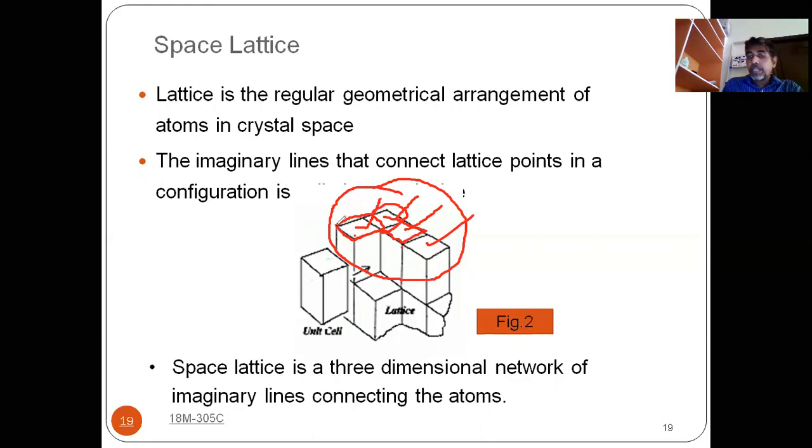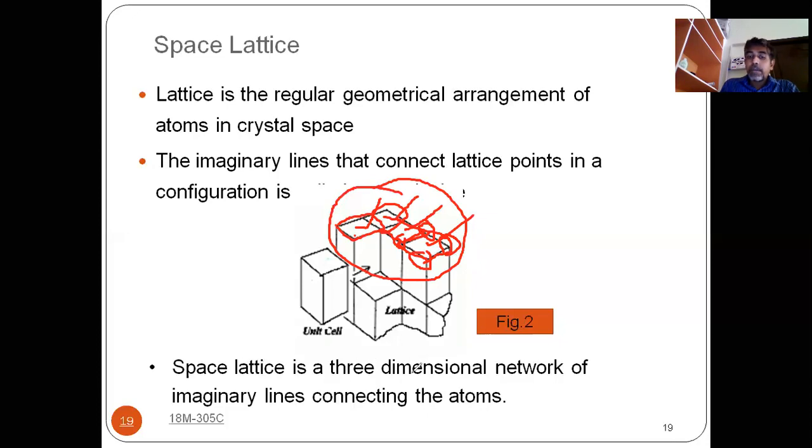At the lattice points, what you are having are atoms. Here you are having one atom, here one atom, here one atom, here one atom. So from one atom to another atom, you are joining. From here to here, you are joining. These lines do not actually exist, but we are drawing them by considering our imagination. That means imaginary lines, they are not actually existing in the material, but they are drawn imaginarily.